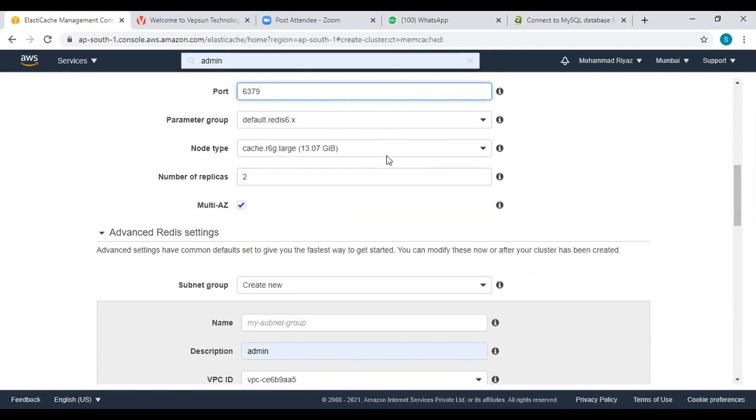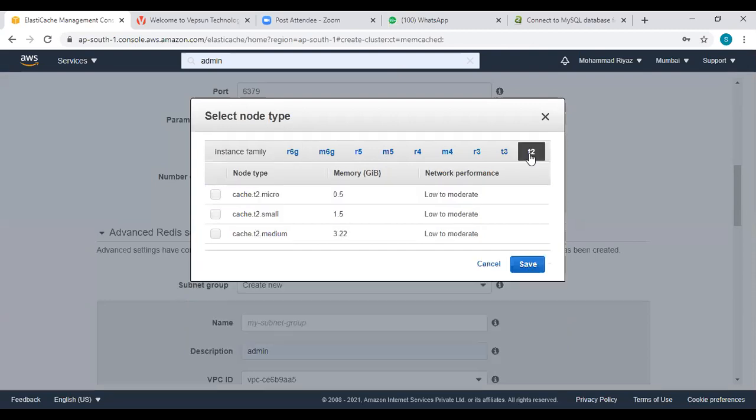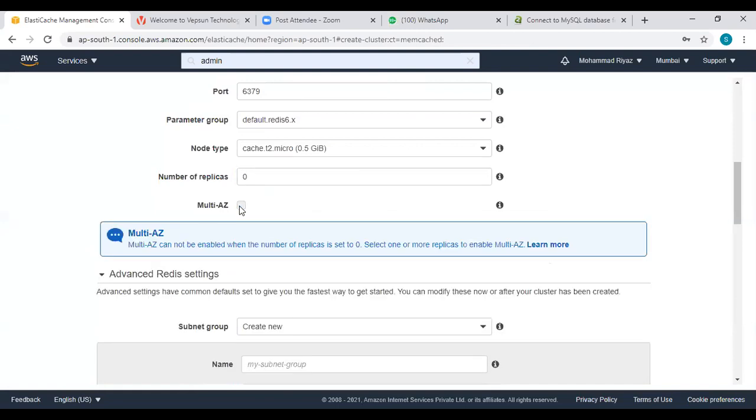You can define the node type here. You can go for T2 micro and save. Do you need replication or not? I will not. I'll say 0, no replication. If you don't want availability zone, we can remove it. Single standalone server.